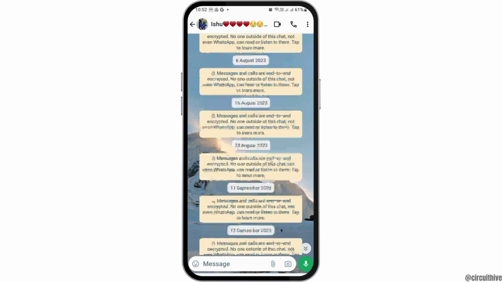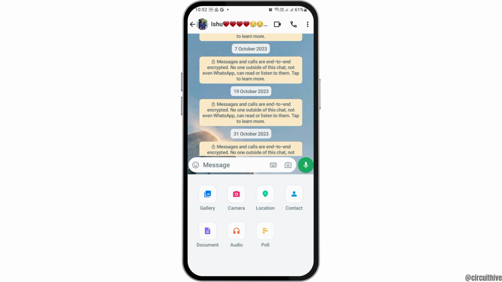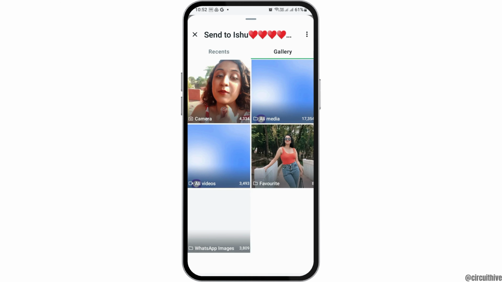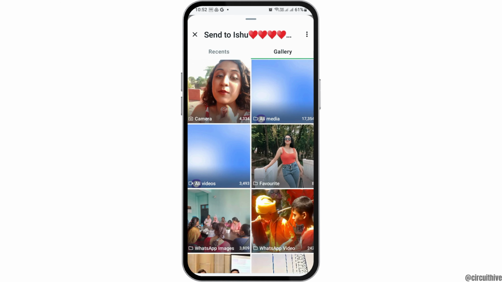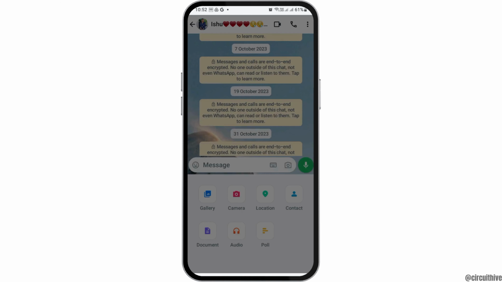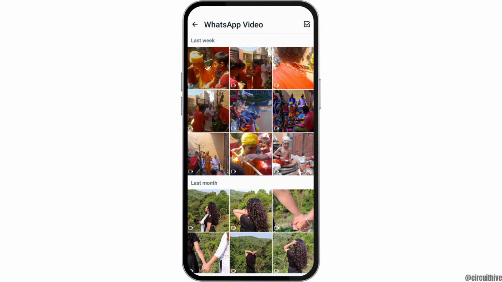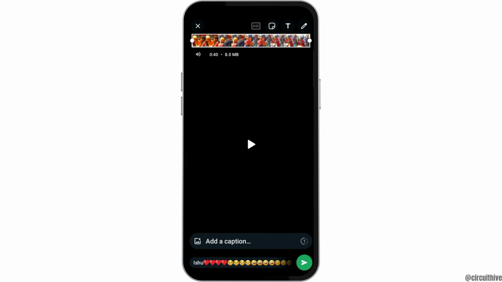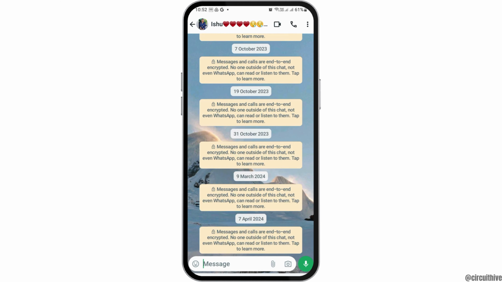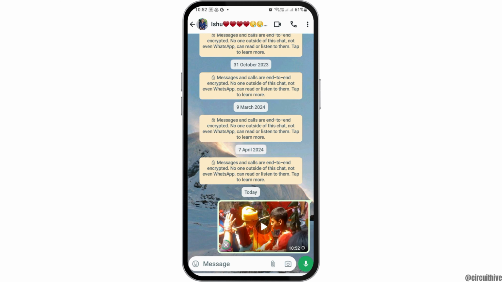Now, after you see an interface here, what you can do is go to the very icon of attach like this and then go to the option of gallery. After tapping on the option of gallery, now here you can see the various kinds of videos that are on your mobile device. Now you can tap on any of the videos like this and then go to the very sending option. So this way you can send it, which will also help you to send a nice quality.